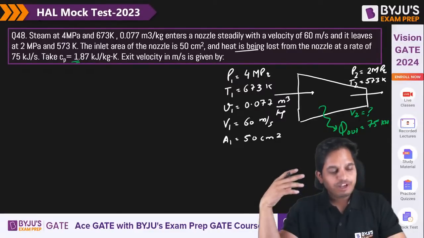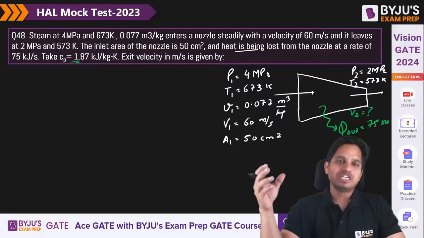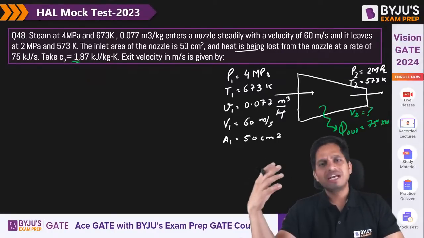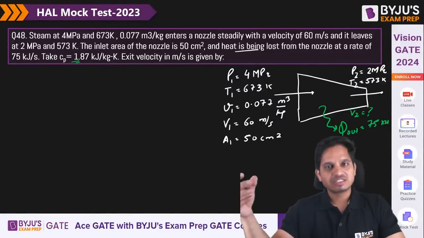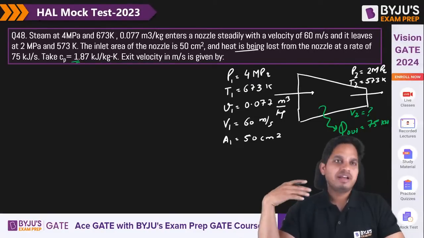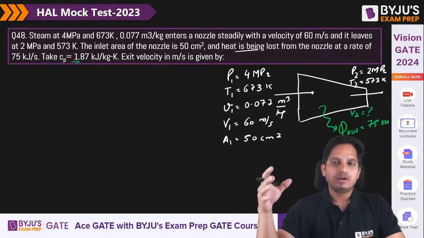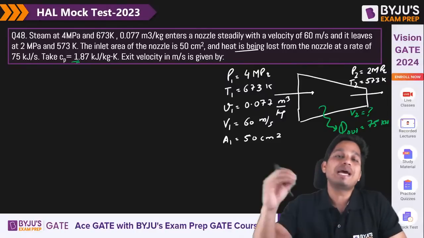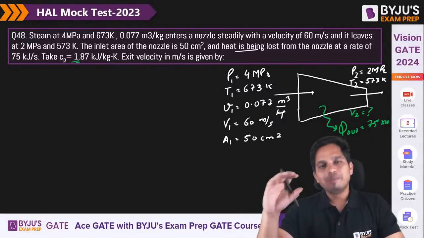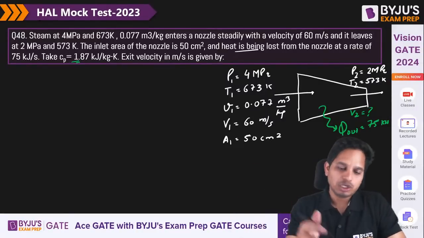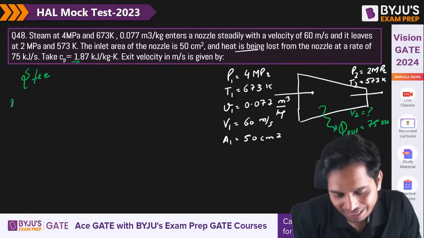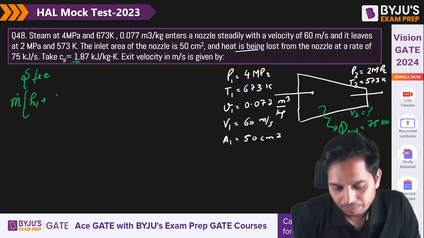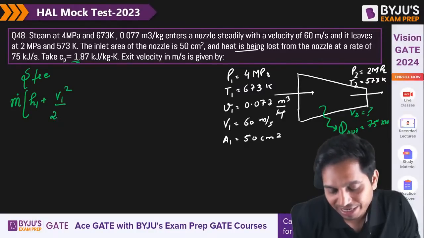So we will be using the steady flow energy equation. As I said, if it is a nozzle, diffuser, turbine, compressor, heat exchanger, or other devices wherever flow is happening, we use the steady flow energy equation. I can write m dot times (h1 plus V1 square by 2000).